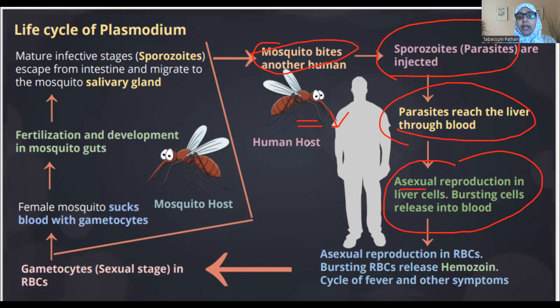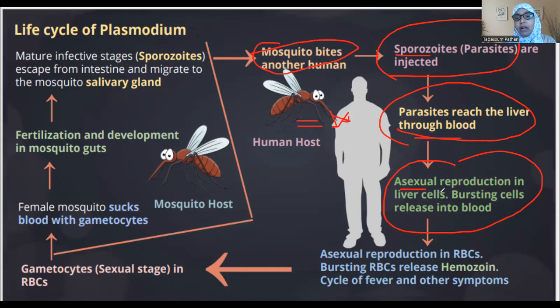So the mosquito bites the human, the blood is sucked, and in this process the saliva having the parasite gets transferred into the blood. Now in the blood, the sporozoites, the actual Plasmodium parasite, get injected and reach the liver through the blood.